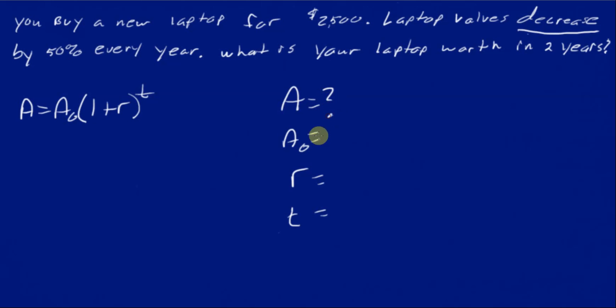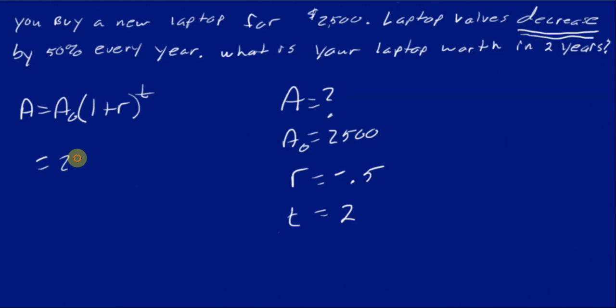Ending amount, that's what we're looking for. It tells me that I'm going to pay $2,500. So I begin with a value of $2,500. My rate is 50%. However, I'm decreasing. So it's an exponential decay. It's going down. So that's a negative 0.5. That's the only difference. The time, of course, is 2 years.